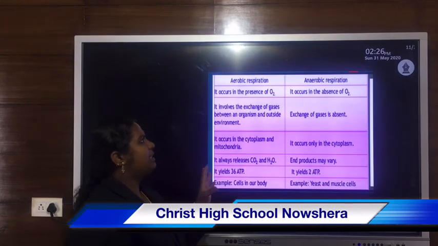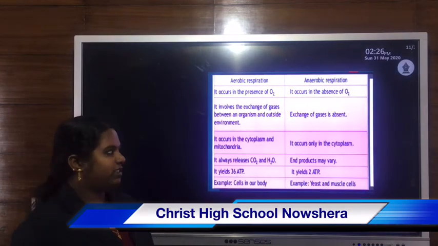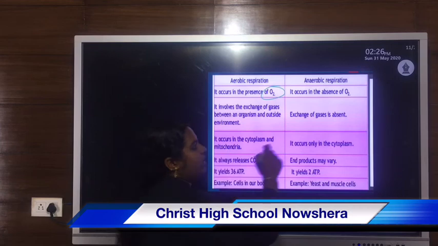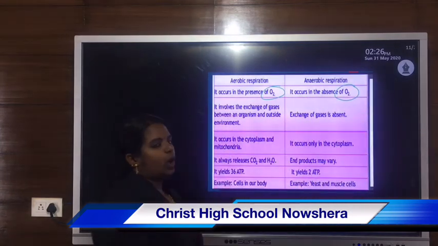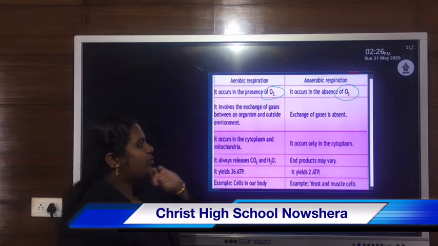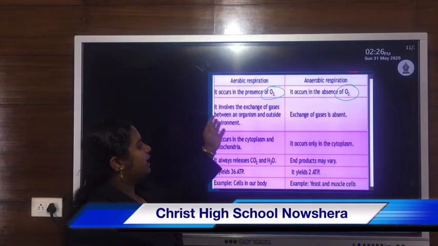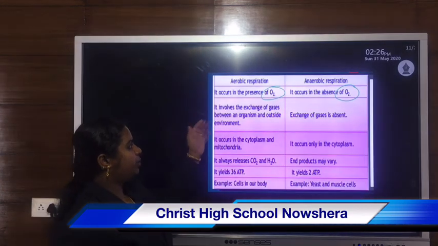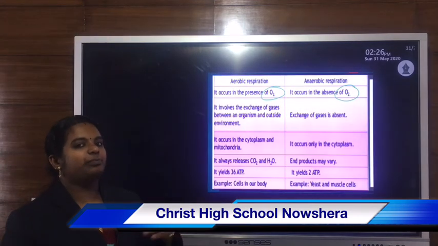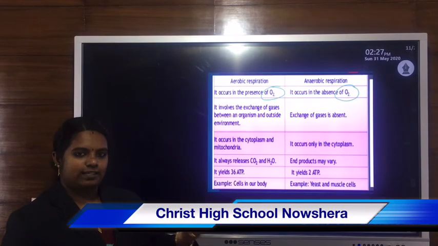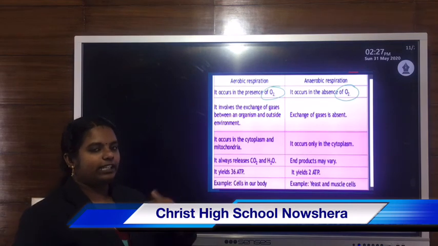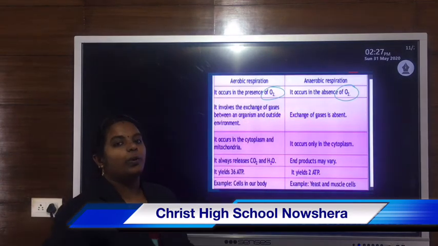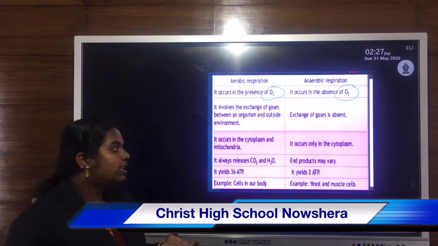Then the main differences between aerobic respiration as well as anaerobic respiration. Aerobic respiration takes place in the presence of oxygen. Anaerobic respiration takes place in the absence of oxygen. Then it involves the exchange of gases between the organism and the outside environment. In case of aerobic respiration, there is exchange of gas, that means the breathing process, inhalation and exhalation. Next class I will explain it. But in anaerobic respiration, there is no exchange of gases.